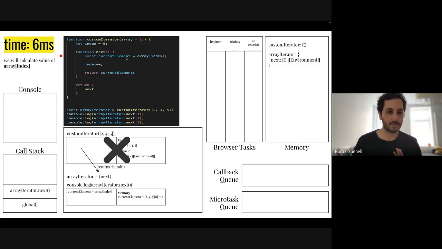This current element's value will be undefined initially, though I didn't write down undefined. And right now, we are directly using array and index. But as you can see in here, in the execution context of this arrayIterator.next, we don't have the value of the array. We don't have the value of the index. And when we go to the global memory, we don't have a value called array and index. So how can it reach it?